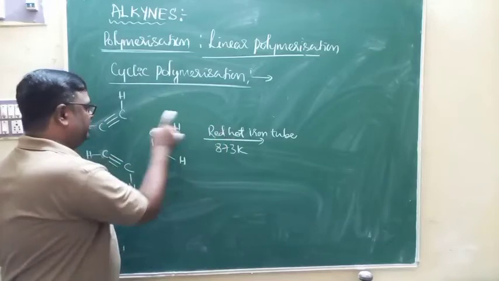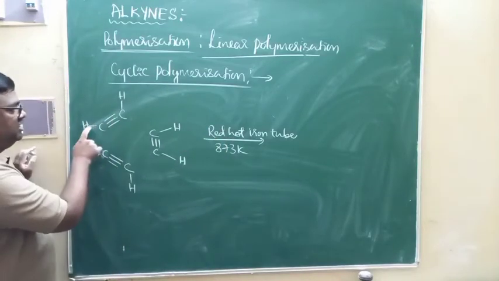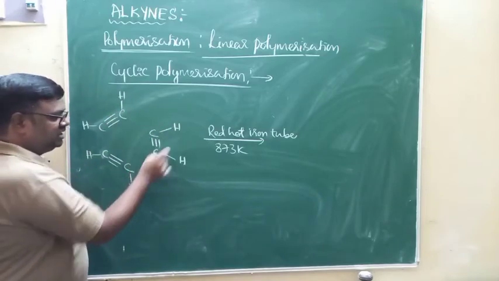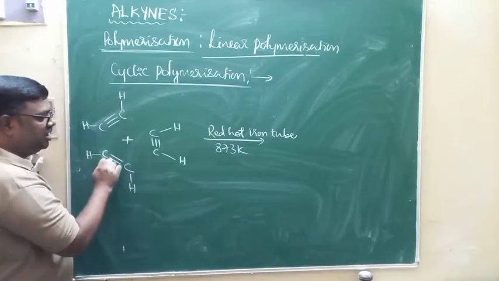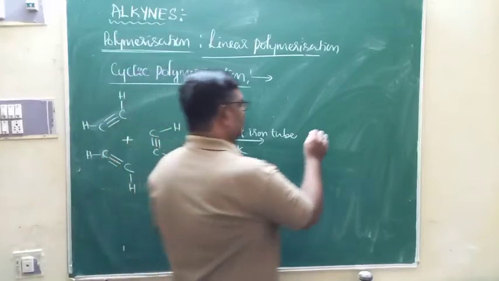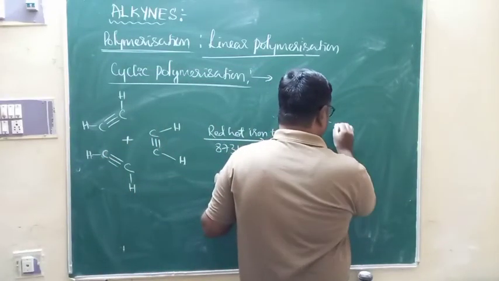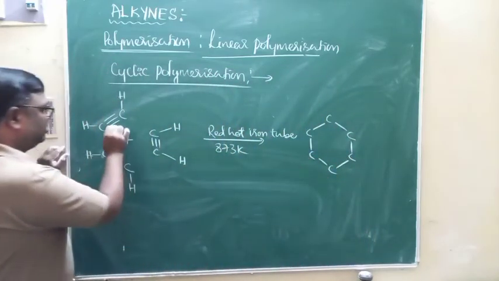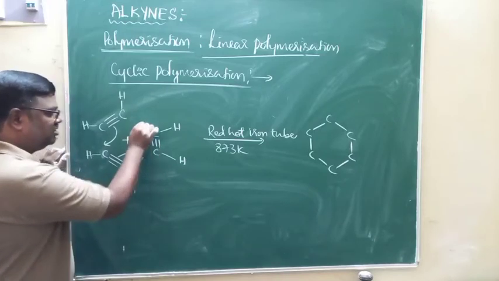Through that tube, if ethine gas is passed, 3 molecules of ethine, CH triple bond CH, CH triple bond CH, CH triple bond CH, undergo combination, and the combination results in the formation of one cyclic compound with 6 carbon atoms. All undergo combination like this, 3 molecules undergo combination.